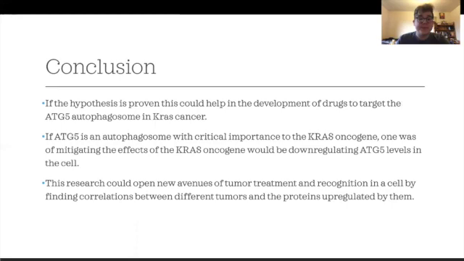So in conclusion, if the hypothesis is proven, this could help with the development of drugs to target ATG5 in the KRAS cancer, in cancers known to have KRAS. So if ATG5 is an autophagosome with critical importance to the KRAS oncogene, one of the mitigating effects of the KRAS oncogene would be downregulating ATG5 levels in the cell. So this research could open up new avenues of tumor treatment and recognition in the cell by finding correlations between different tumors and the proteins upregulated by them.